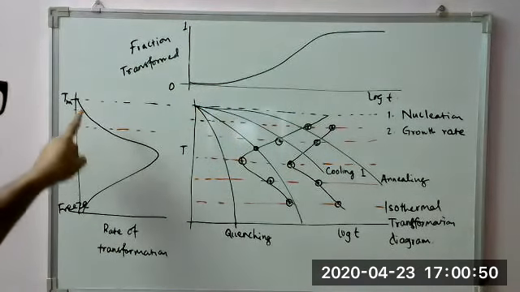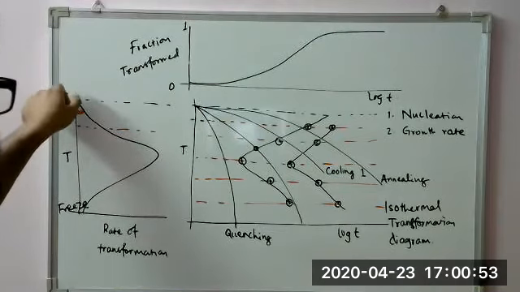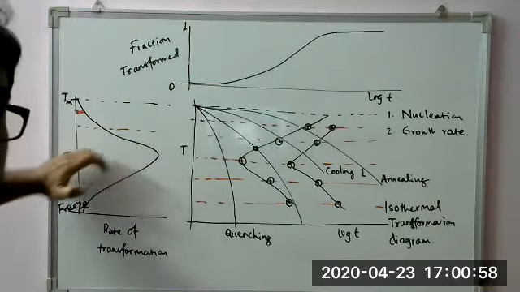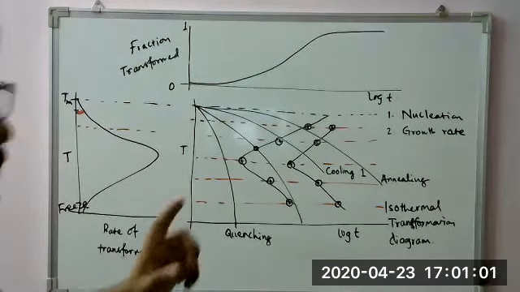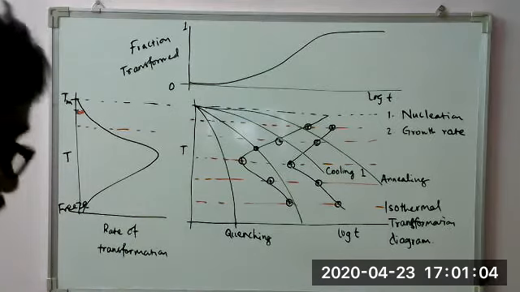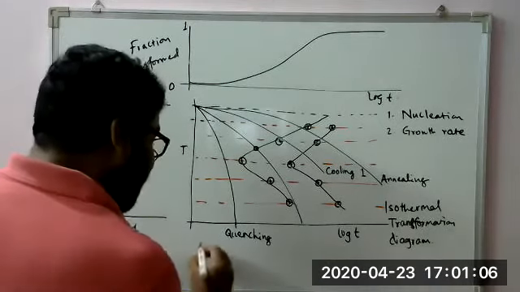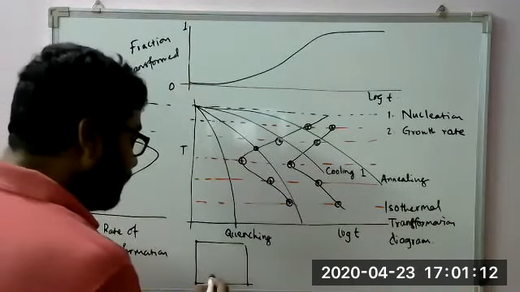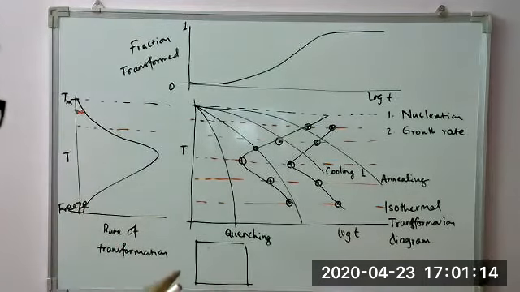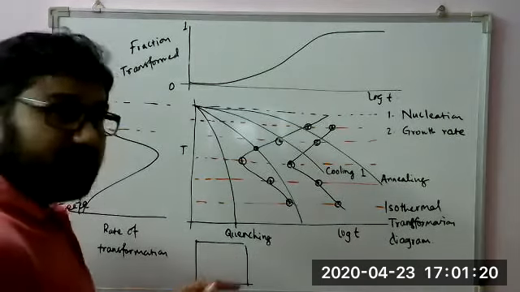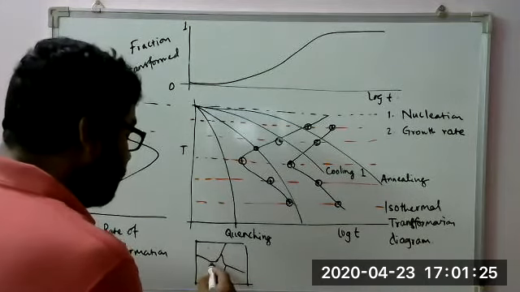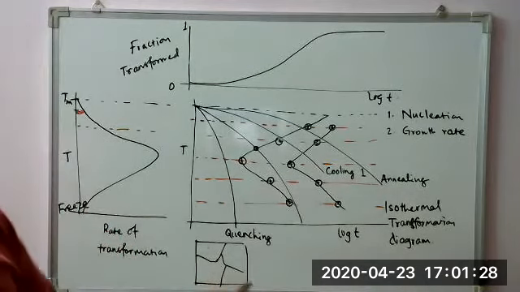Here, as the temperature is lowered, the tendency to transform increases, but after a certain point, the threshold, it again starts to fall. That means if we are providing an undercooling inside any melt, initially there are some nuclei. These nuclei are the starting point of solidification. So if these are the nuclei, you will find the grains have grown like this: 1, 2, 3, 4.